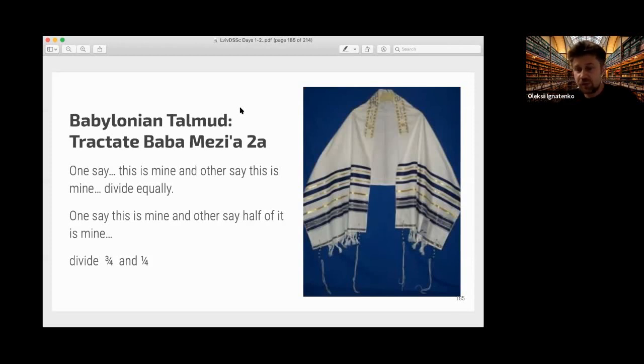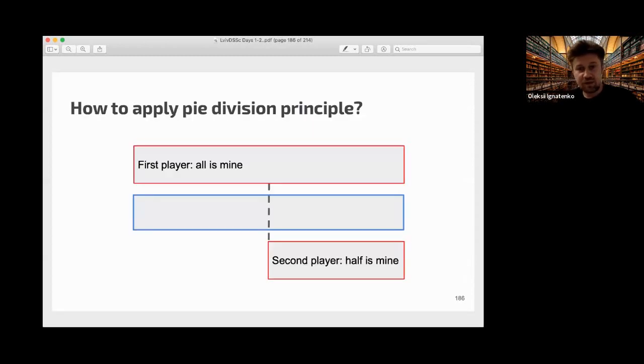Well, let's try to apply the idea of pi. We have a cloth here. It's like 1 unit. And the first player says, oh, this unit is mine. For example, I was first who found it on the road. And the second player says, no, we found it at the same time, so I pretend on half of this.